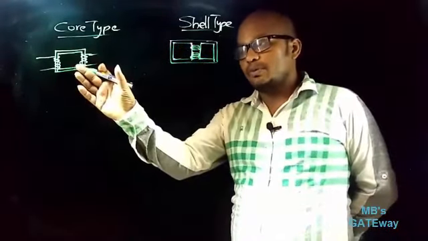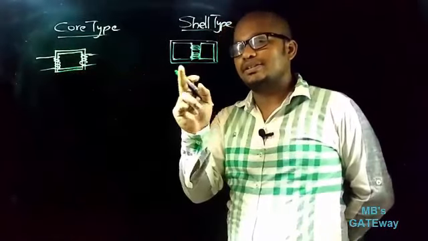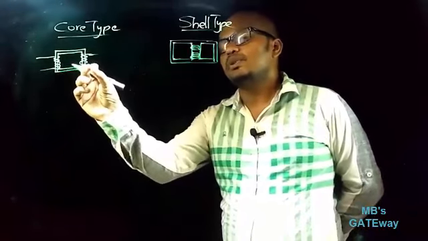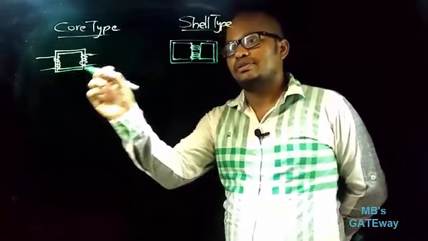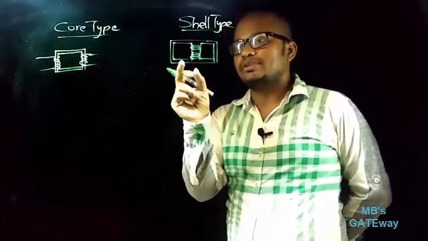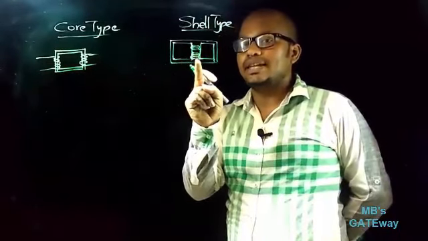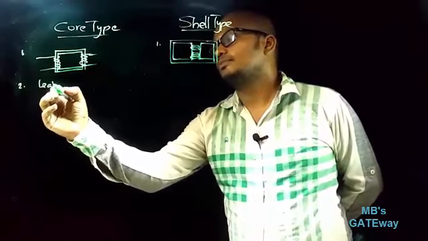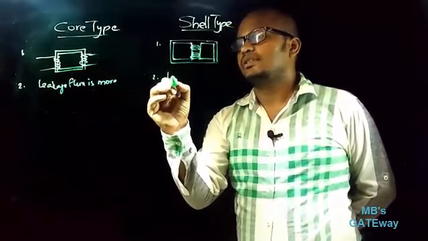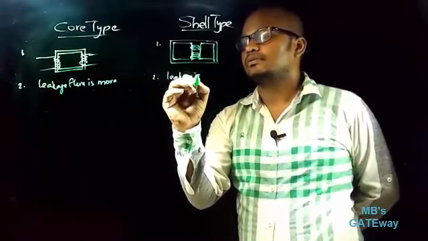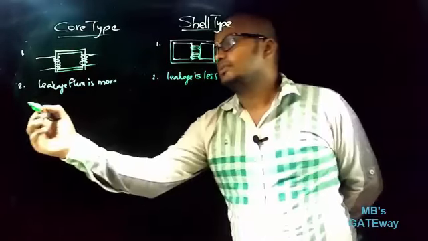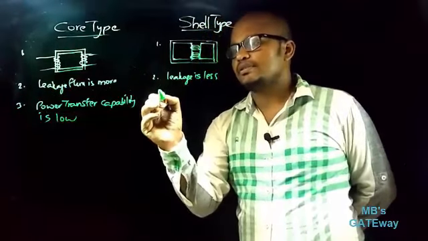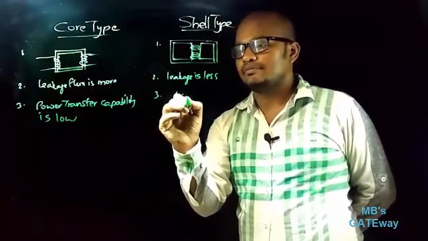In core type of transformer there are two limbs, and in shell type there are three limbs. In core type of transformer these two limbs are of equal area of cross section, whereas in shell type of transformer the outer limbs are half of the inner limb area. In core type the leakage flux is more, whereas in shell type the leakage flux is less. So in core type power transfer capability is low, whereas in shell type power transfer capability is high because leakage flux is less.